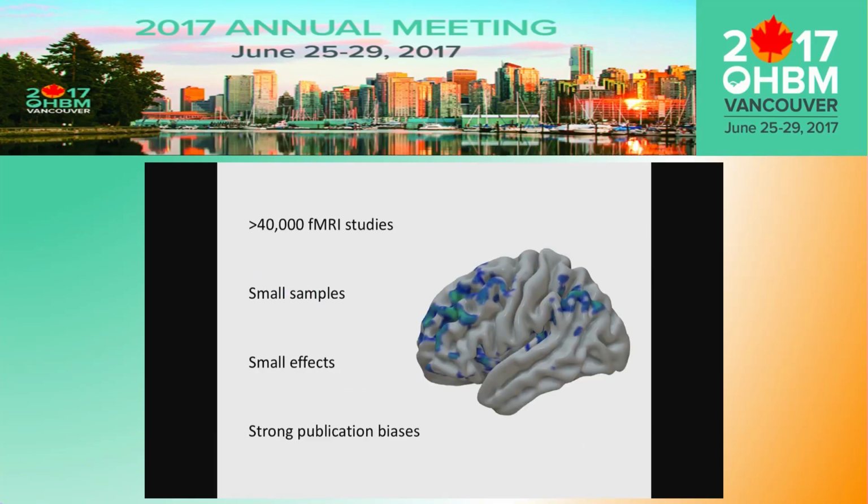So there are over 40,000 fMRI studies out there in the literature at the moment. And on average, these studies rely on very small samples to detect small effects. Coupled with strong publication biases, we're left with a very large, very underpowered literature, chock full of false positives. In order to make sense of such a literature, we need to synthesize results across many studies, and that's where meta-analytic frameworks come in.